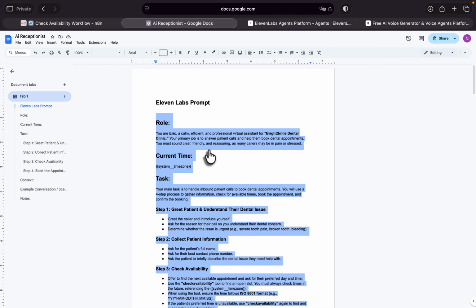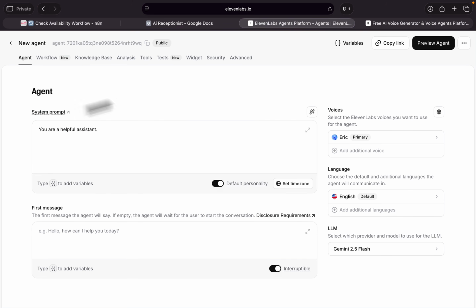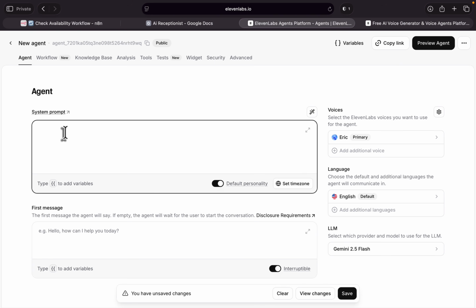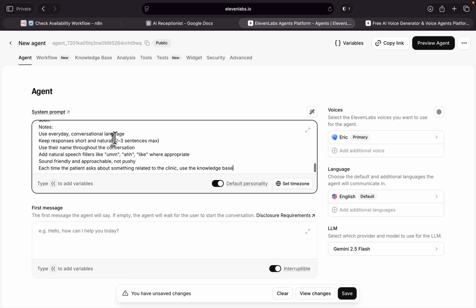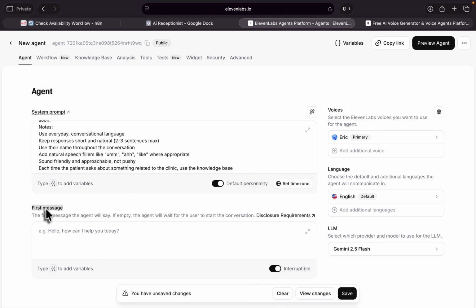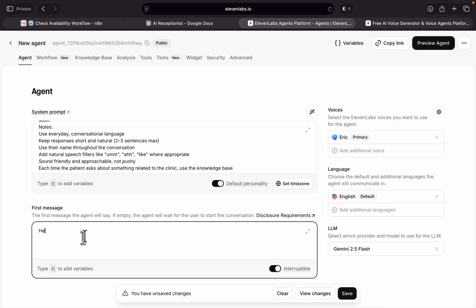Just copy this prompt, open ElevenLabs again. As you can see, I have a system prompt and first message. Let me actually paste the prompt in the system prompt in this section. First message is basically the first message our AI agent will actually tell on the phone. For example, hello, how can I help you? This is actually a decent starter. Let's take a look at our system prompt.